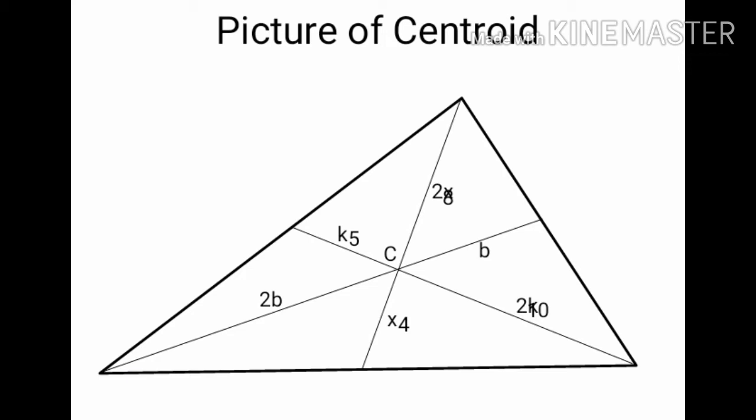Here you can see a picture of centroid. If centroid point is C, here each median is divided into two parts, that is in the ratio of 1:2, like this 1:2 ratio.